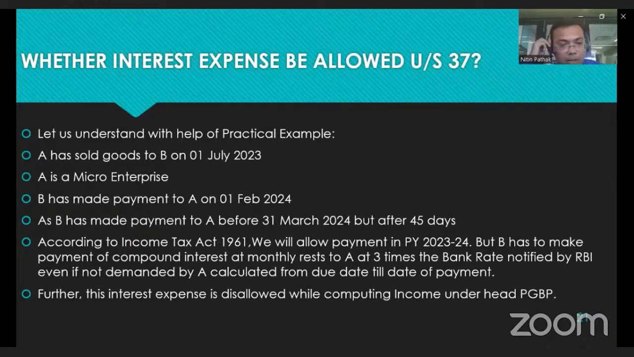Okay. Here is a clear picture of this interest provision. There are 3 things to understand or remember. If the buyer has not made the payment within the time limit, they need to pay interest, and the interest is not an allowable expenditure and needs to be added back to their income, and they need to pay 3 times the interest at the rate specified by the RBI.